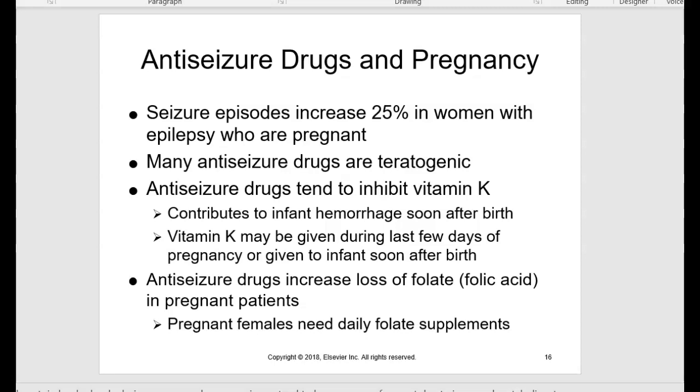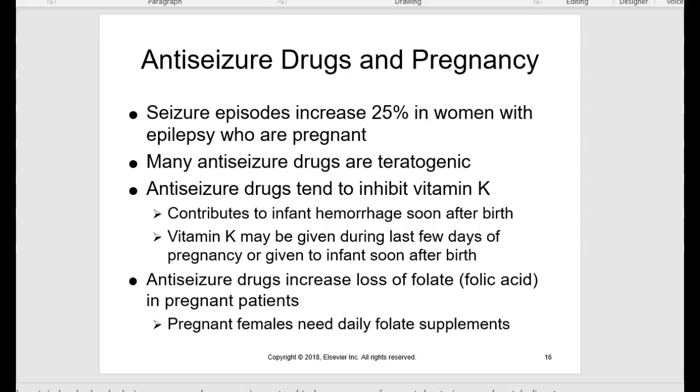Anti-seizure drugs tend to inhibit vitamin K. If you remember, vitamin K plays a role in clotting blood. So if the pregnant woman's taking an anti-seizure drug that's inhibiting vitamin K, we're worried about hemorrhage. So taking that anti-seizure drug can contribute to infant hemorrhage soon after birth.